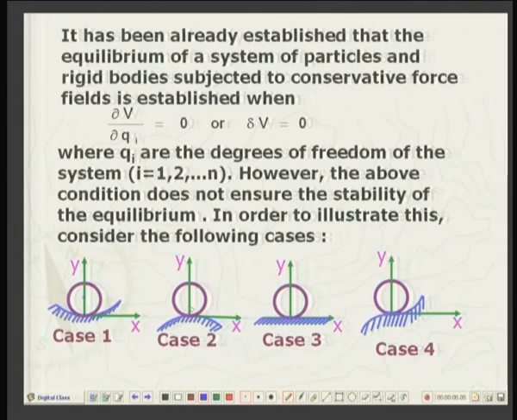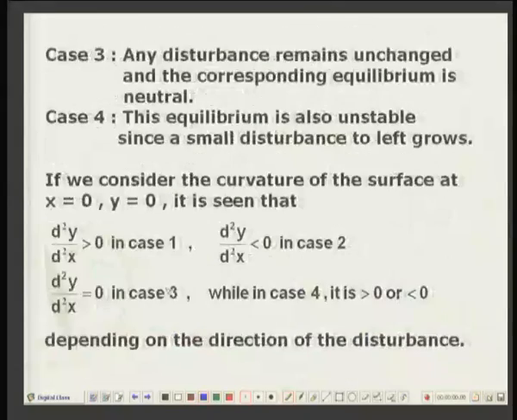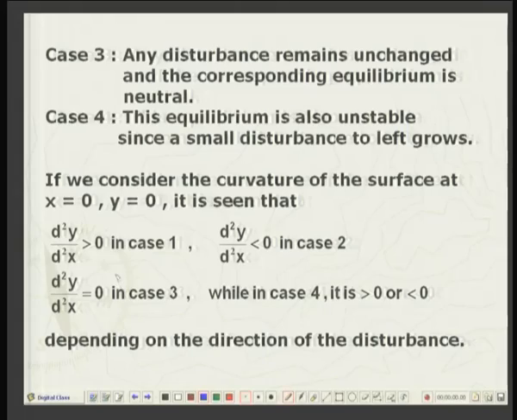In this case, the rate of increase is negative, because here the slope is 0 and then it becomes lesser and lesser. So, in case 1, the curvature is positive. In case 2, curvature is negative. In case 3, curvature is 0, it is a flat surface.